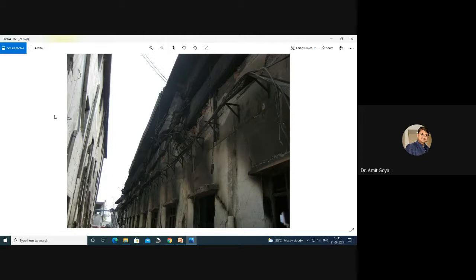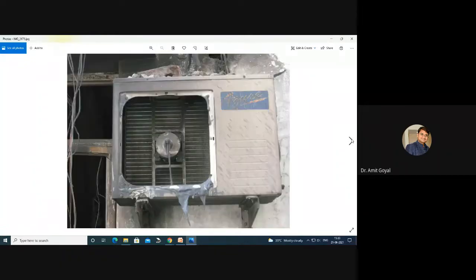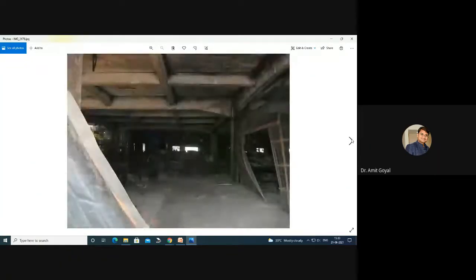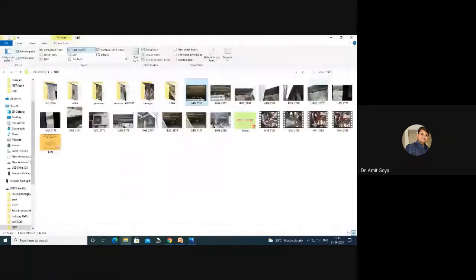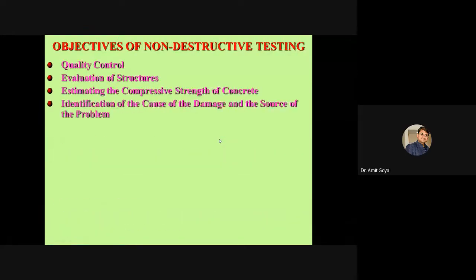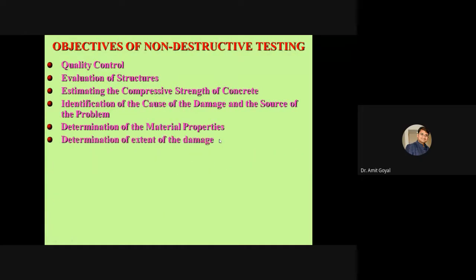They wanted us to test this building, so that they would be aware of the present condition of that structure. We did that testing, and these are all the pictures available with me. We declared that the building was in very good shape. So these equipments are very useful in finding out the extent of damage in a structure, how much damage there is, and whether we can use the structure or not.